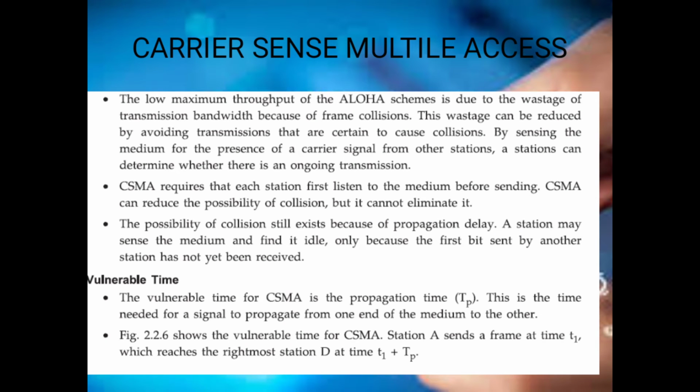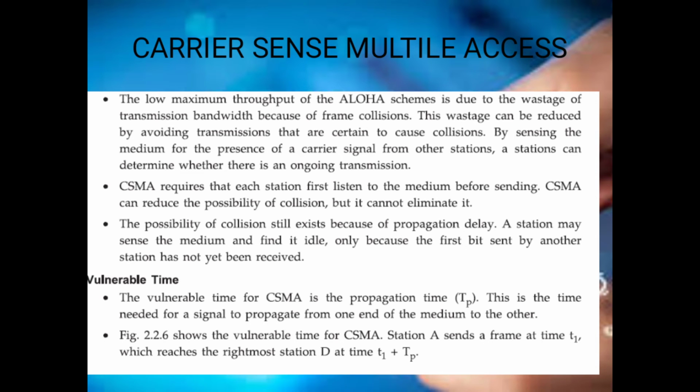The carrier sense multiple access, CSMA technique. The CSMA technique is used to sense the channel and wait to see whether the channel is free or not. If the channel is sensed to be free, the station starts transmitting the message. This is called carrier sense multiple access. The possibility of collision still exists because of the propagation delay.